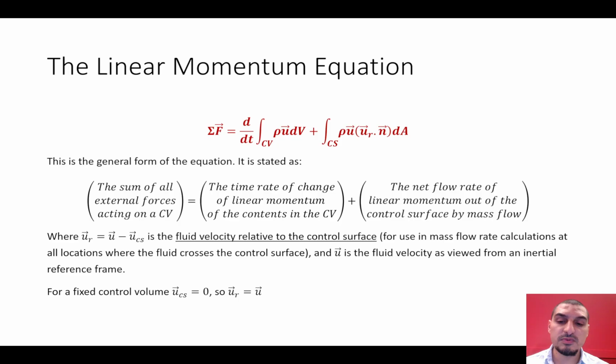But before we go through the special cases, I think it's important to quickly revise the physical meaning of these terms. So this term is the summation of forces acting on the control volume. This is the time rate of change of the momentum, and this is the difference between the momentum out and the momentum in. So we have the first case, which is the steady and uniform flow. When we say steady flow, it means that there is no change with time. That's why the time dependence term is going to be zero, and this is the only term, which is the momentum out minus momentum in. So this is for steady flow.